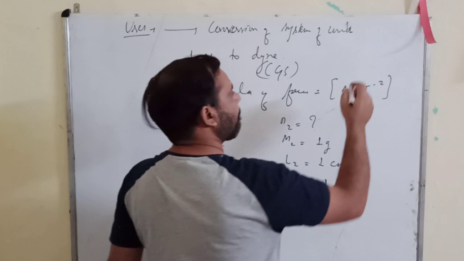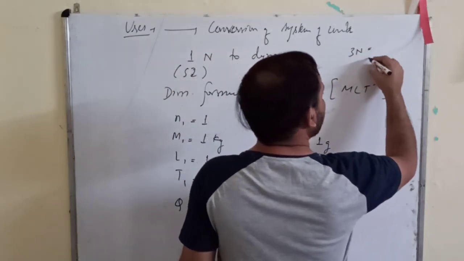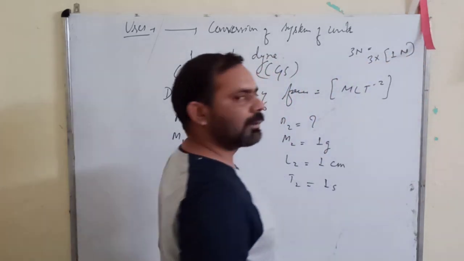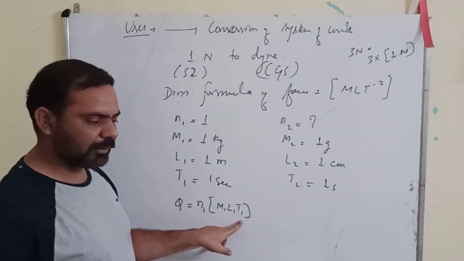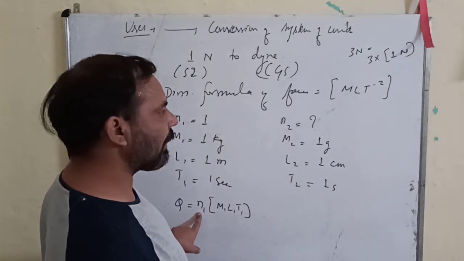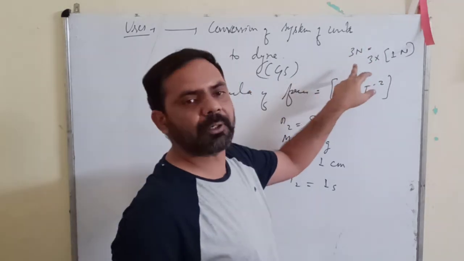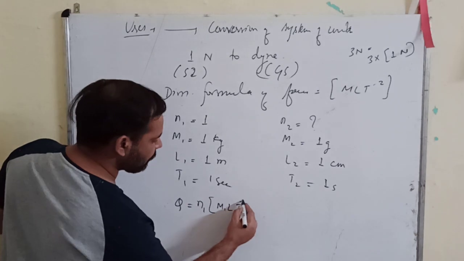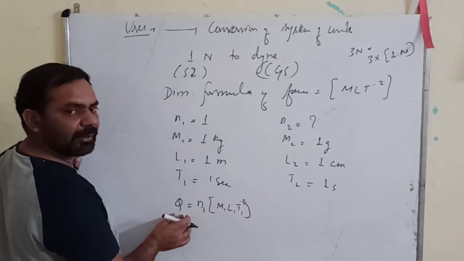Suppose 3 Newton force is there, so you can write 3 into 1 Newton. So the 1 Newton quantity is this M1, L1, T1, and it is involved how many times? It is involved N1 times. This 1 unit is involved 3 times, and then you get the quantity 3 Newton. So this one, the value is MLT minus 2. This quantity is involved N1 times, and you get the quantity Q.